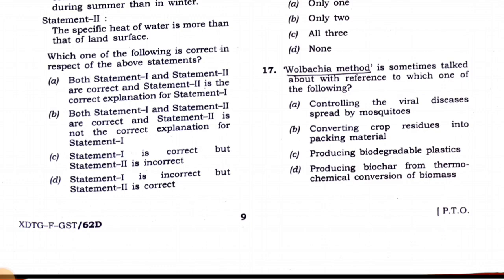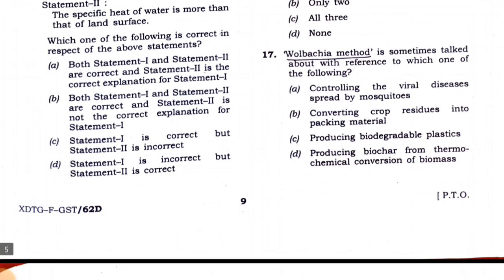You can rely on that, but first, this is a current affairs based question. If you were doing current affairs regularly, you will be able to answer this question. The answer is A, controlling the viral disease spread by mosquitoes. The Wolbachia method is used in some South American countries like Brazil, in which male mosquitoes are released into the mosquito population, and these male mosquitoes are sterile and they cannot reproduce. So the mosquito population comes down.